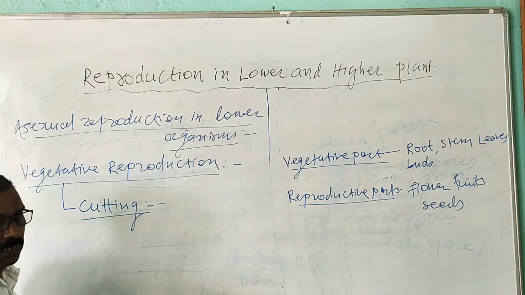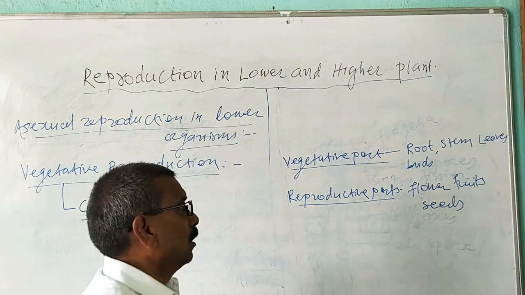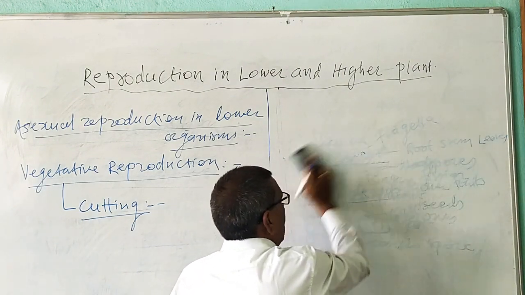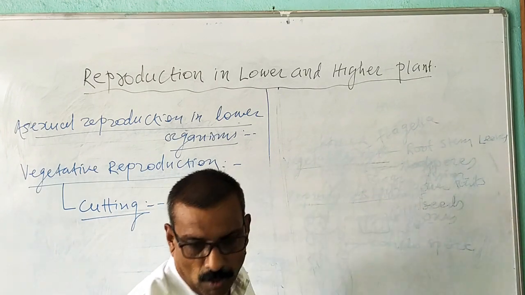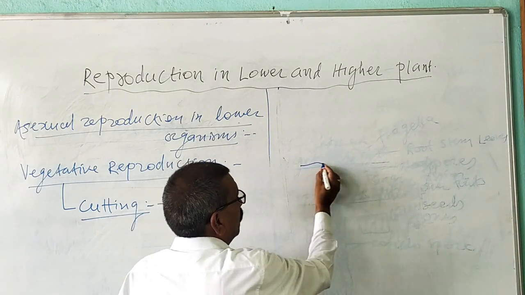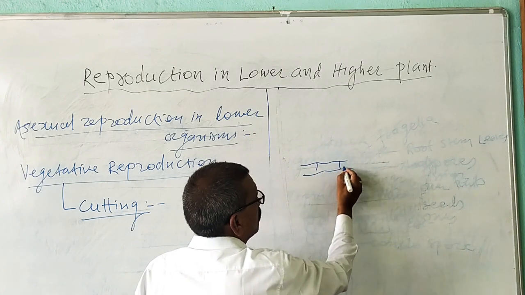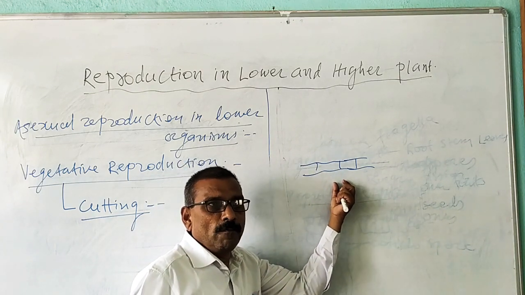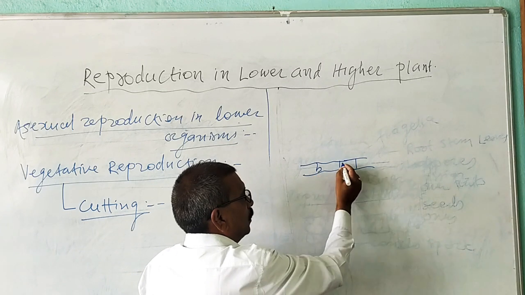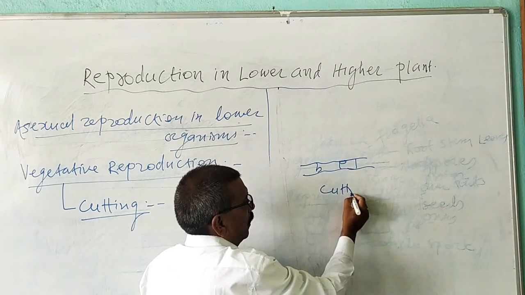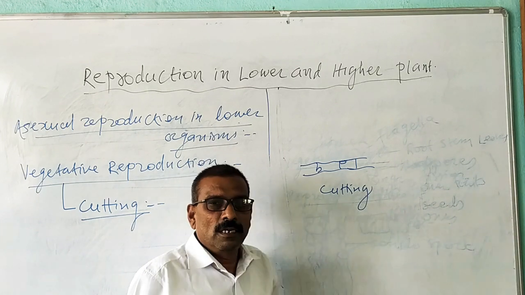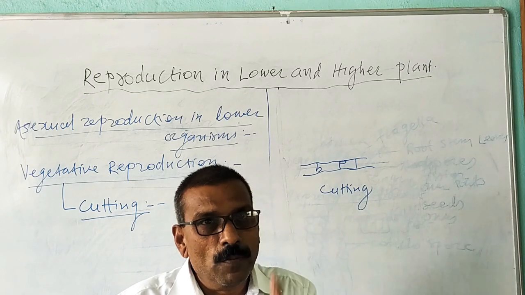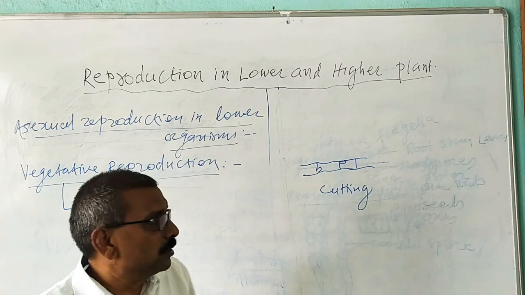Now, what is a cutting? A cutting is a small piece of the vegetative parts of the plant with one or more buds. Suppose this is a small piece of stem of a plant with a vegetative bud. This is known as a cutting. Thus, a cutting is a small piece of vegetative parts of the plant with one or more vegetative buds.